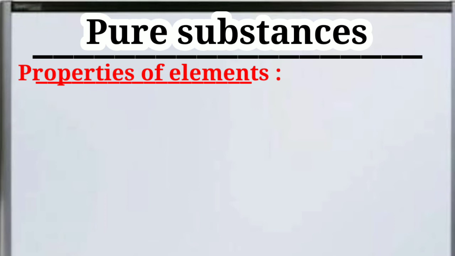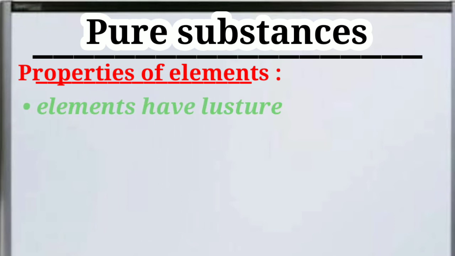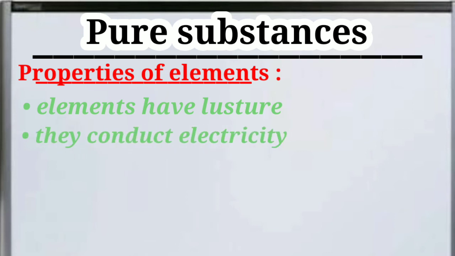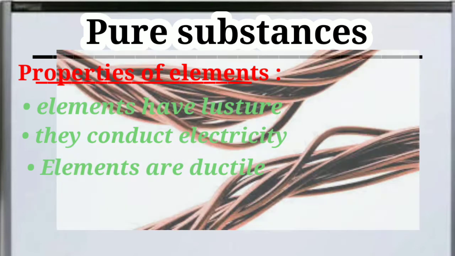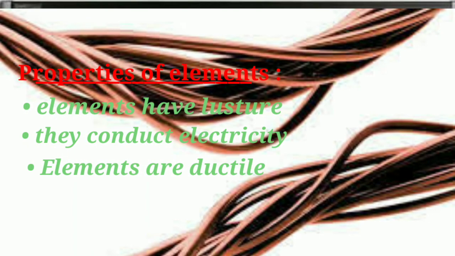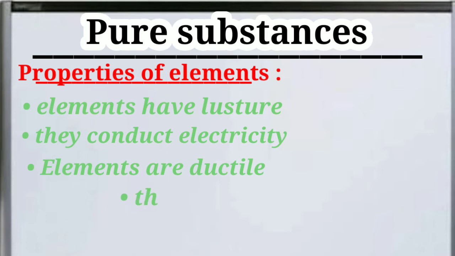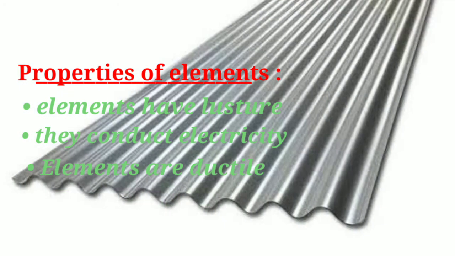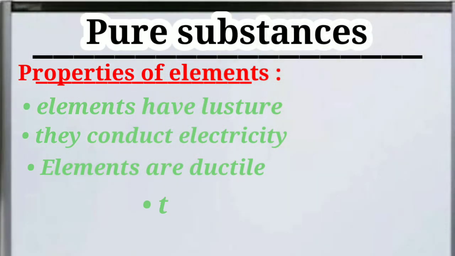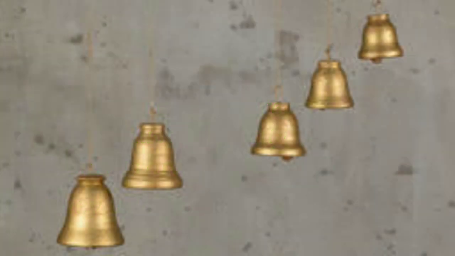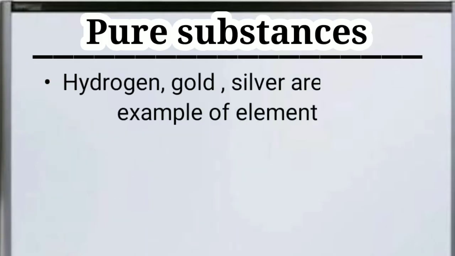Now we will discuss some characteristics of elements. First, elements have luster, it means they shine. Secondly, they conduct electricity. Third, they are ductile, means they can be drawn into thin wires. Fourth, metals are malleable, it means they can be drawn into thin sheets. And last, they are sonorous, it means when they strike another surface, they produce sound. Some examples of elements are hydrogen, gold, silver, etc.